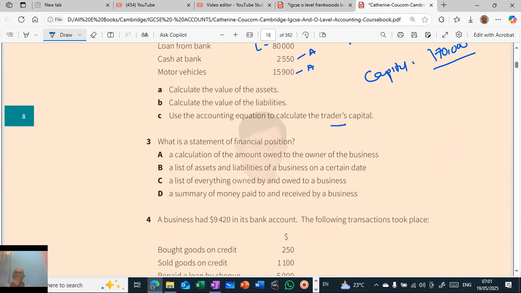Which is a statement of financial position? The calculation of the amount owed to owners of the business, a list of assets and liabilities of a business on a certain date, a summary of money paid to and received by the business. A list of assets and liabilities of a business on a certain date. So this is what financial position is.